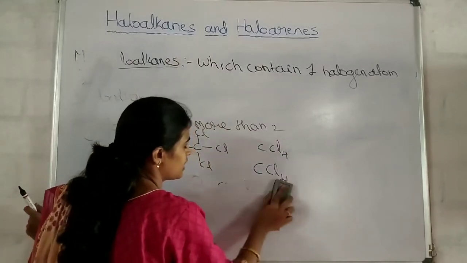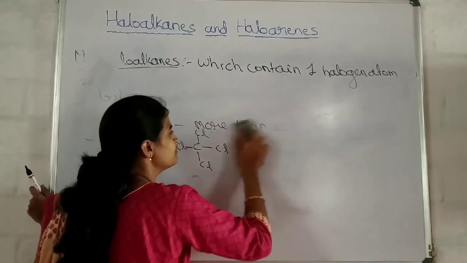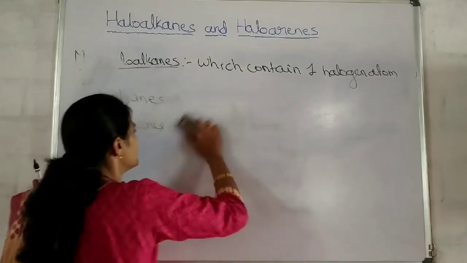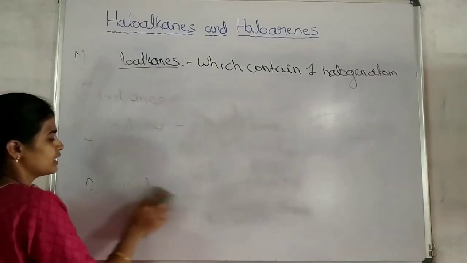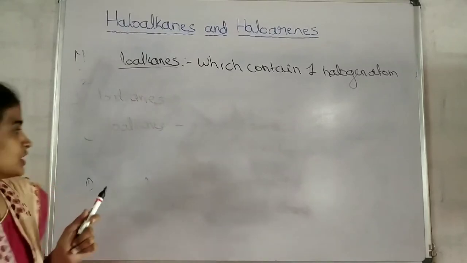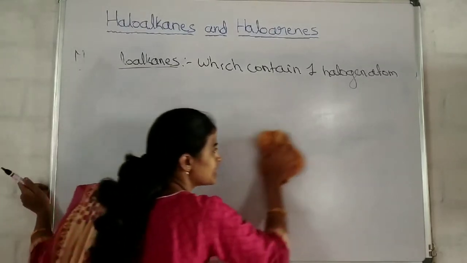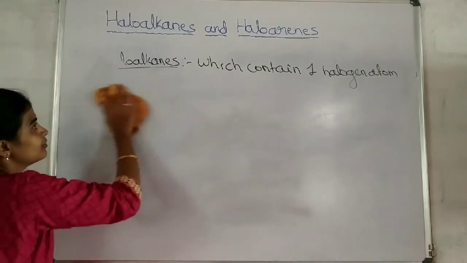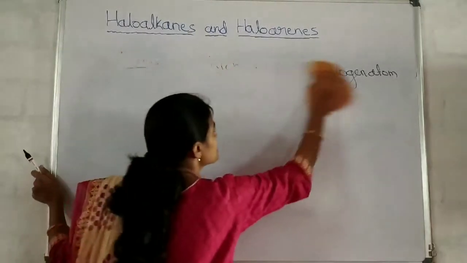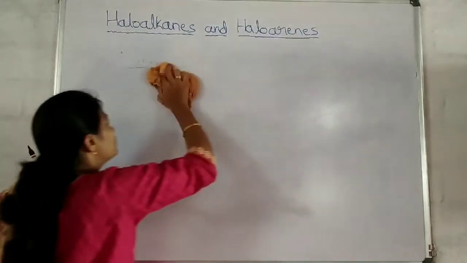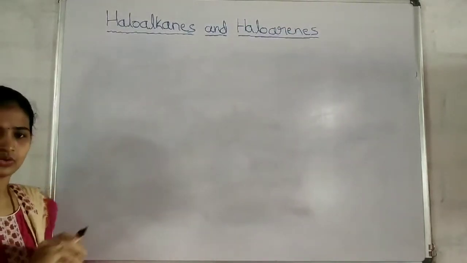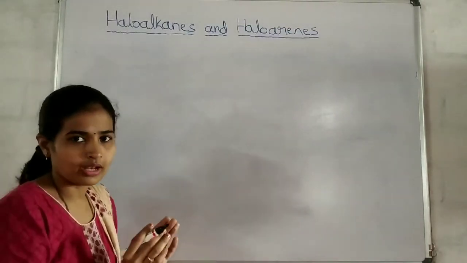Next, monohaloalkanes are further classified based on the what? Based on the hybridization of the carbon atom to which halogen atom is attached. Okay. Now we have taken the monohaloalkanes.